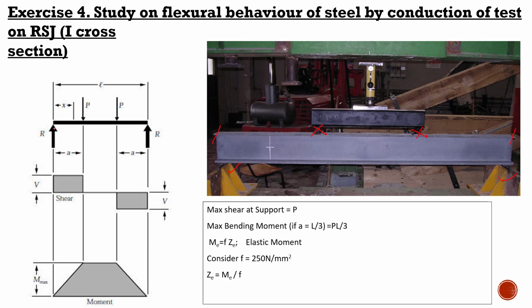When you have already learned the shear force diagram and the BMD diagrams, suppose you have an arrangement like this, the region between the applied load and the reaction will be a shear prone region, both sides, right side and left side, and the middle section will have no shear and only pure bending. So as we are going to test only focusing on the flexural behavior, we need this arrangement for the test. We have some calculations to find the capacity that will be discussed in the experiments.